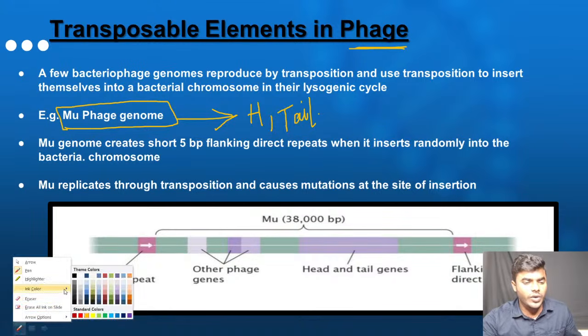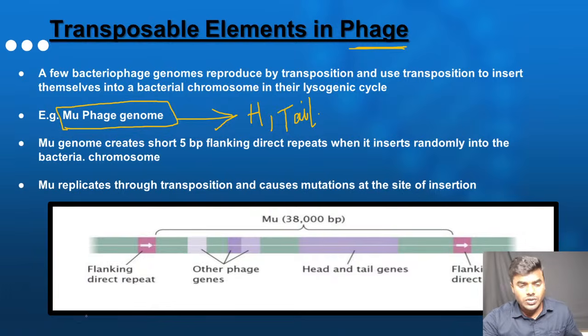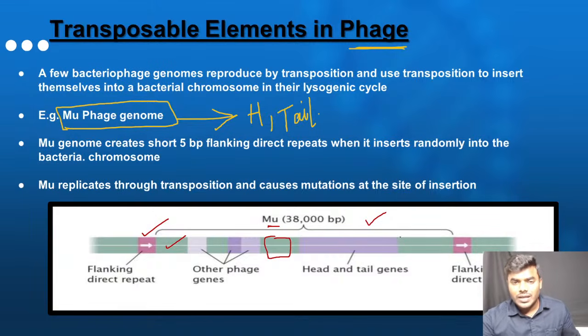So all the students look into the diagram, very simple. So this is the Mu phage genome. Mu phage is the example of the phage. In this Mu phage, there is a presence of the transposable element. There are inverted repeats. There are flanking direct repeats. Apart from that, the Mu phage transposable element also contains, you can see here, head and tail genes and some other genes which are required for the development and growth of that particular phage.